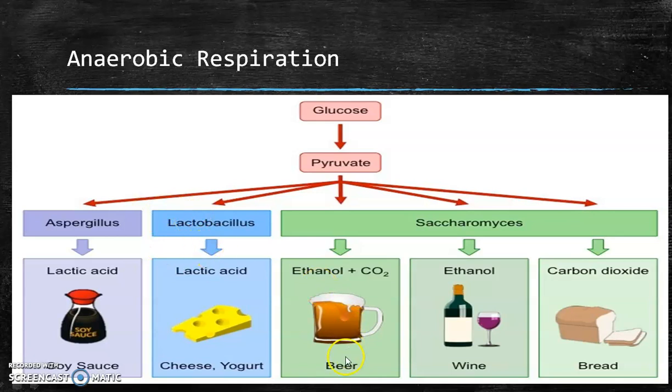For beer production, ethanol and carbon dioxide are produced as a result of fermentation. Ethanol fermentation takes place in the presence of yeast, Saccharomyces cerevisiae. They have the enzymes invertase and zymase, with the help of which they convert the pyruvate into ethanol and carbon dioxide. All these are used in alcoholic beverage industries.